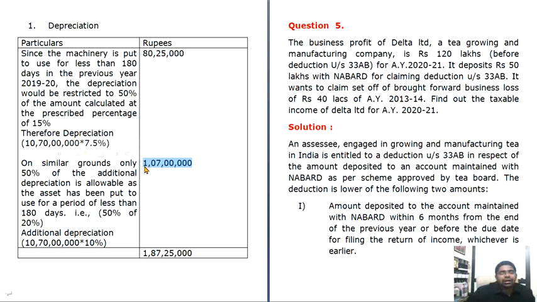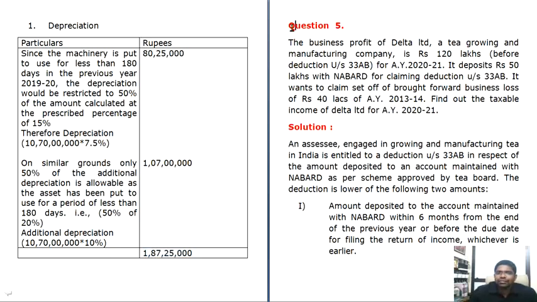That is, additional depreciation on plant and machinery, you can claim 20%. However, in this case, you can only claim 10%. That is 50% of 20%. So when you calculate normal and additional depreciation, you will arrive at 1 crore 87 lakhs 25,000. So this is all about capitalization and transferring of expenditure to profit and loss.